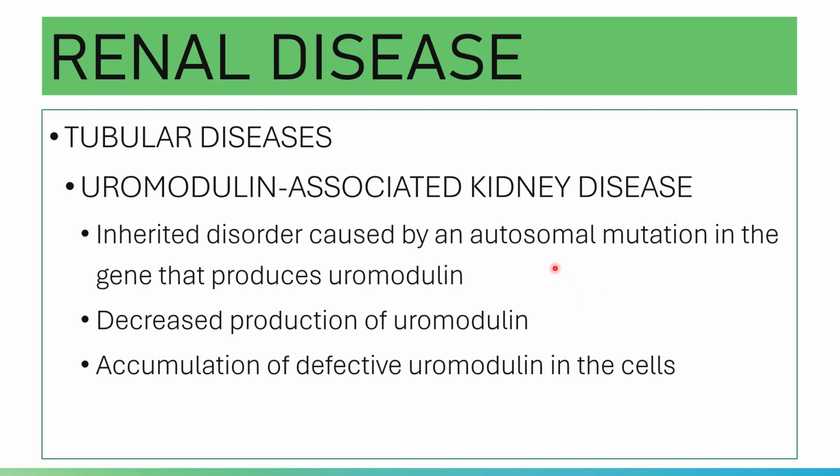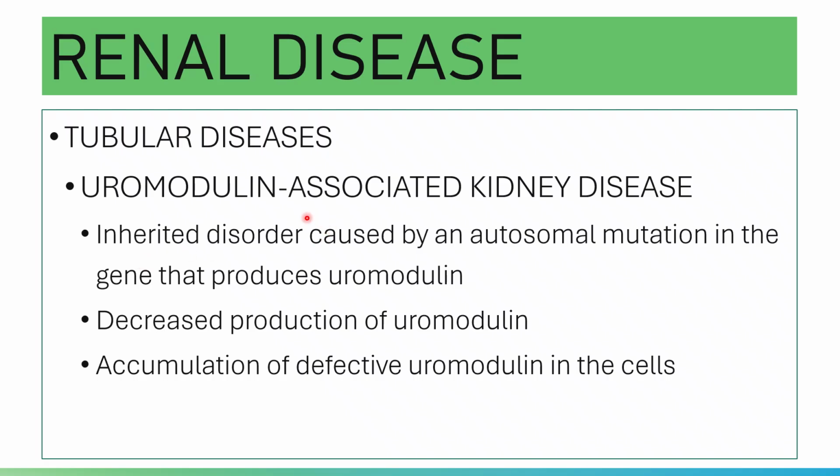In uromodulin-associated kidney disease, there is a decrease in the production of normal uromodulin, and it is replaced by an abnormal form.